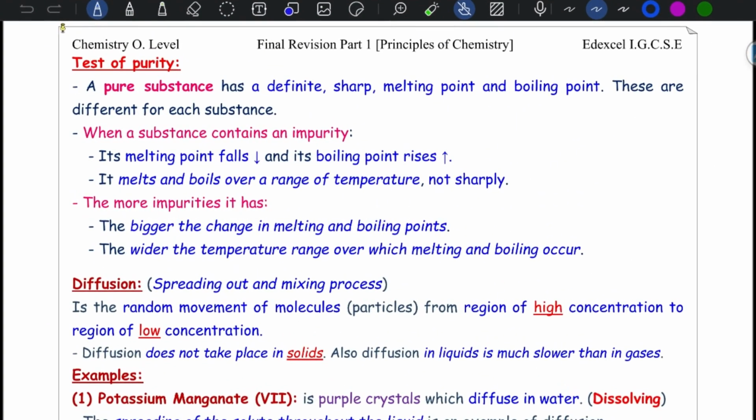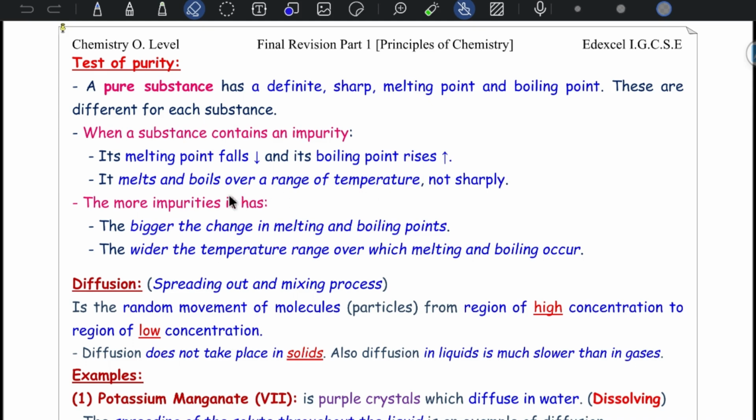We can make a test for purity. A pure substance has a definite, sharp melting point and boiling point. These are different for each substance. When a substance contains an impurity, its melting point falls, decreases, and its boiling point rises, increases, or it melts and boils over a range of temperature, not sharply.